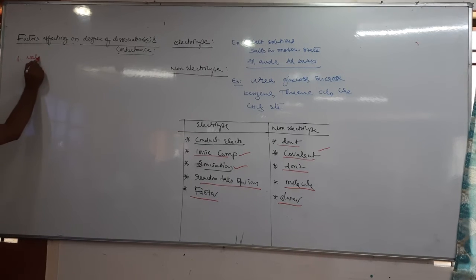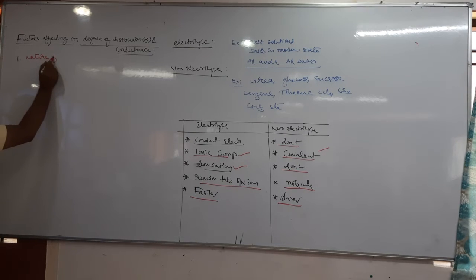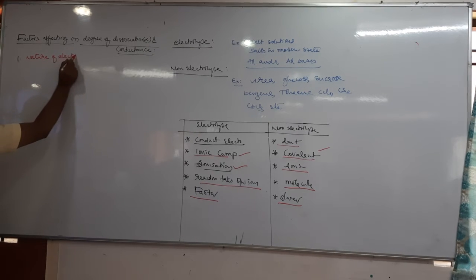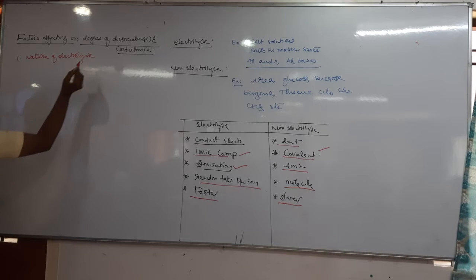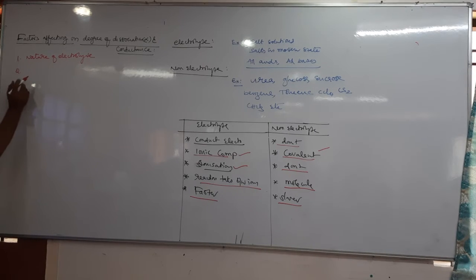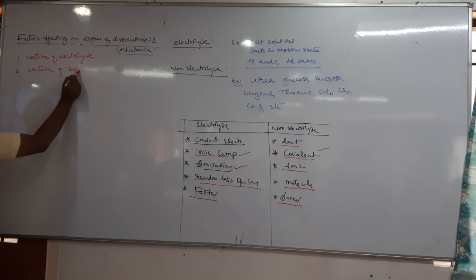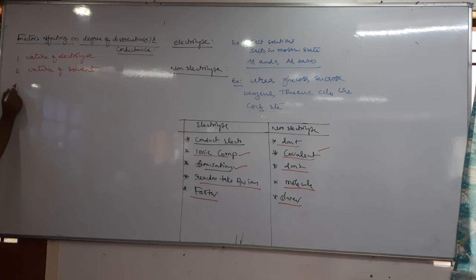Nature of electrolyte. 2. Nature of solvent. 3. Temperature.